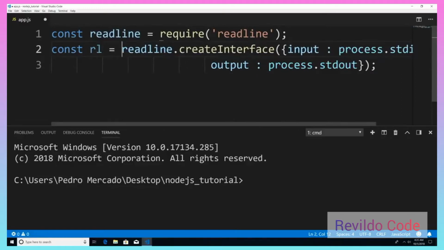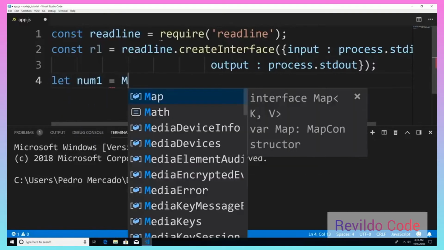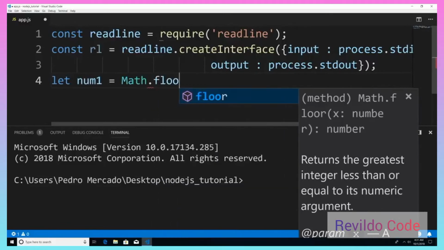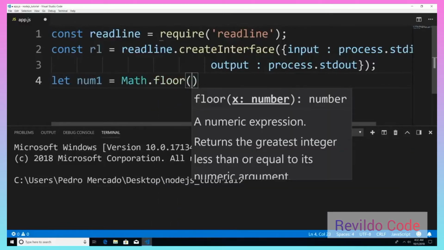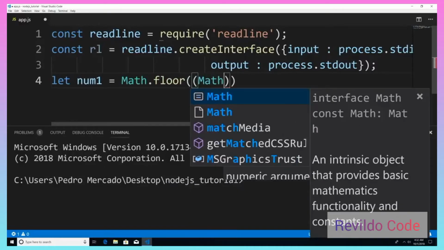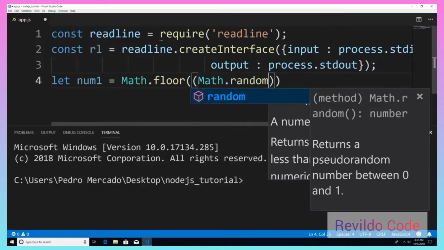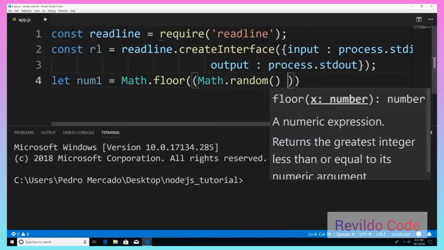Now let's say I want to ask the user what 2 numbers added together are equal to. So for this example, I'm just going to generate 2 random numbers between 1 and 10. So I'm just going to say let num1 equal Math.floor, Math.random, and we're going to times this by 10, and we're going to shift it over by 1.